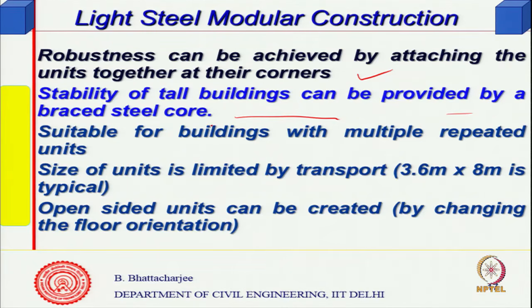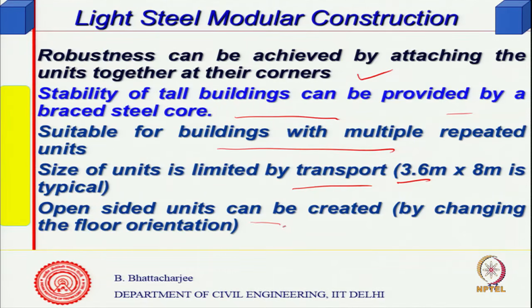Stability of tall buildings is provided by a braced steel core. So, you can have a braced steel core, suitable for buildings with multiple or repeated units, right. Size of units is limited by transport, of course, how much you can transport. So, 3.6 meter by 8 meter is typical. That is the typical type of thing.